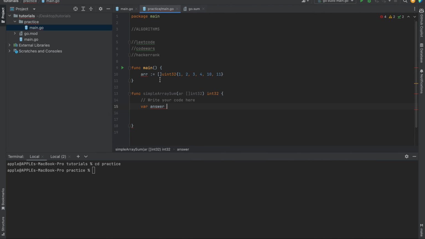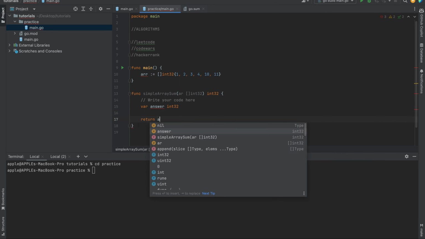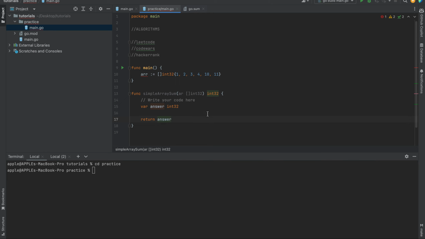Make sure that they are the same data type, because you're expecting an int32 here, not a uint. So you're expecting an int32 answer. All you have to do is return answer. Right now it's empty.